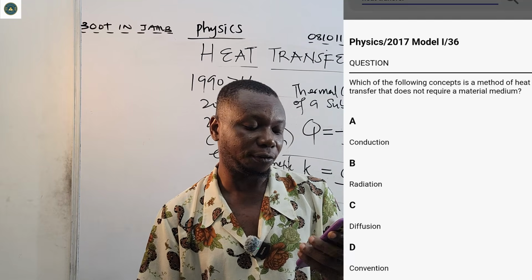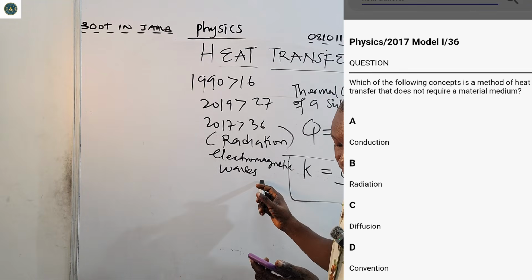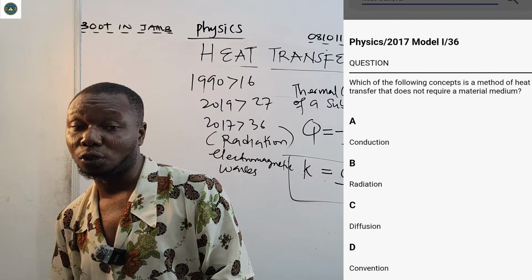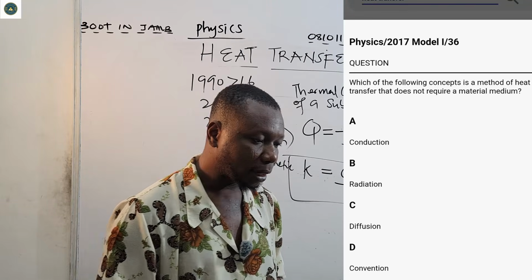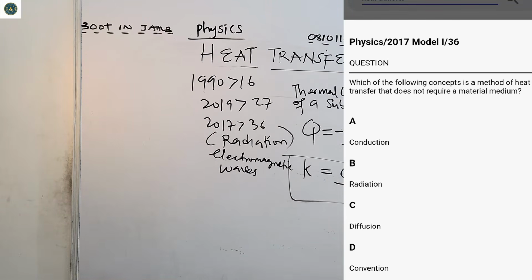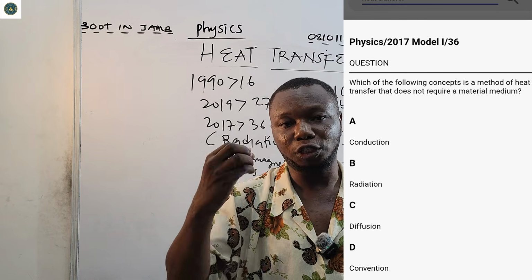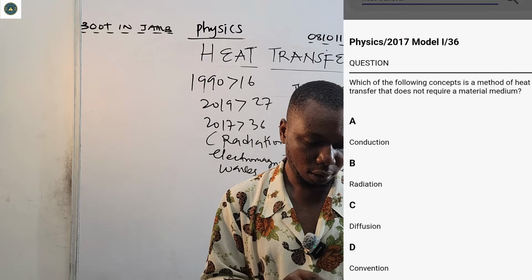It is the emission of energy as a result of electromagnetic waves. Especially at high energy, particles cause ionization. What is ionization? Ionization is the emission, liberation of electrons from hot metals.